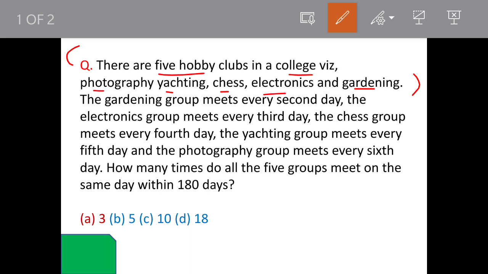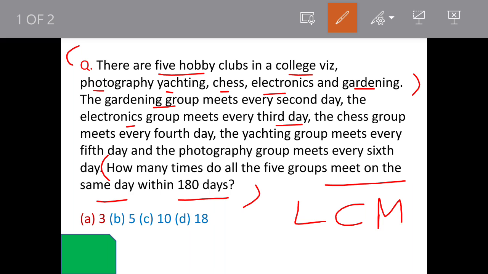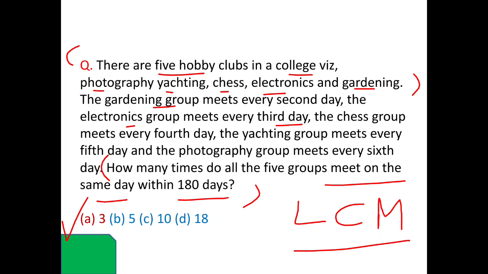For example, the gardening group meets every second day. The electronics group meets every third day, and so on. So the question is, how many times do all 5 groups meet on the same day within 180 days? Whenever you get a question of this type, it can be solved by using LCM. And here the answer is option A, 3. Now we'll see how we have come to this solution.